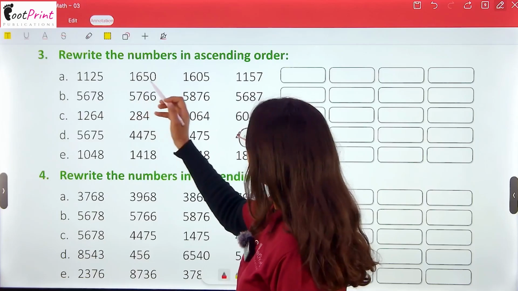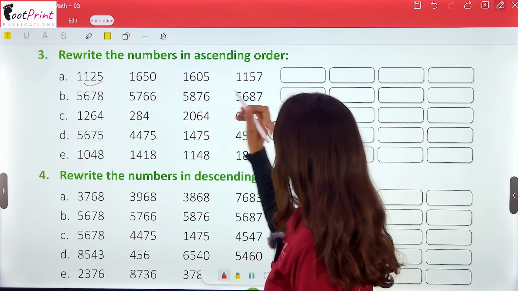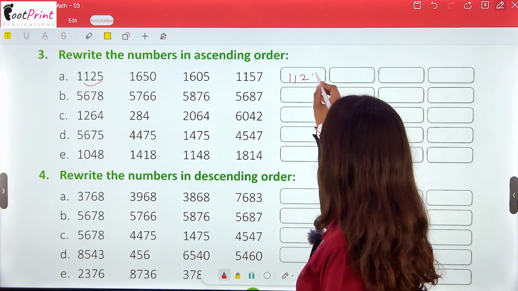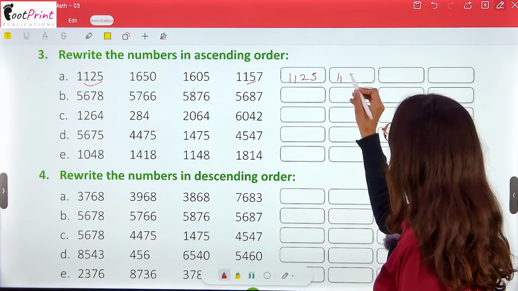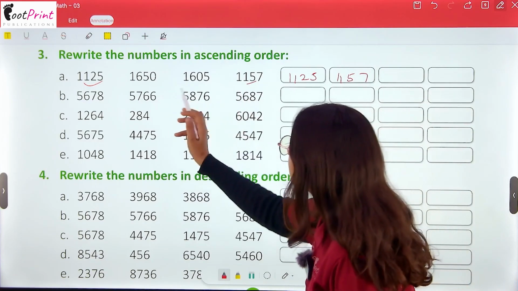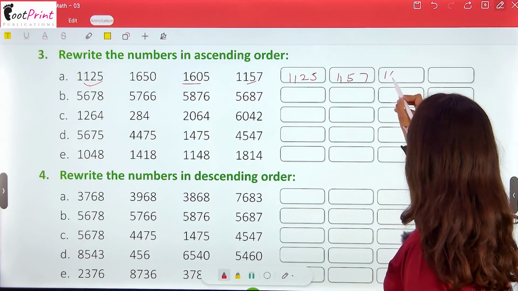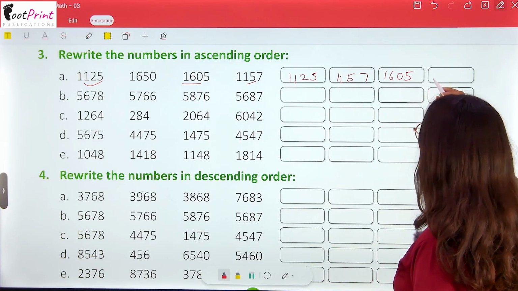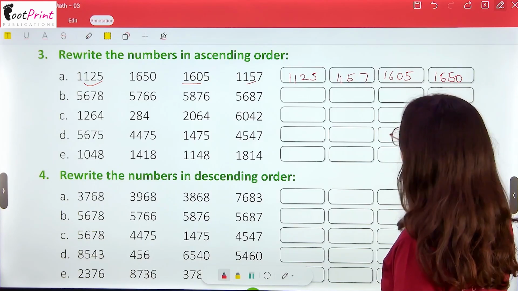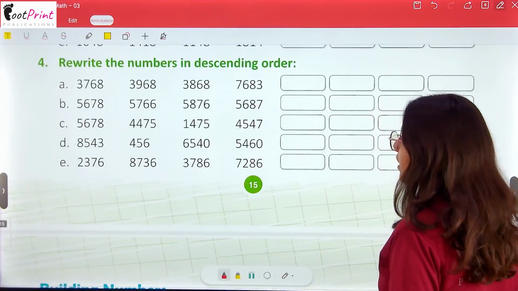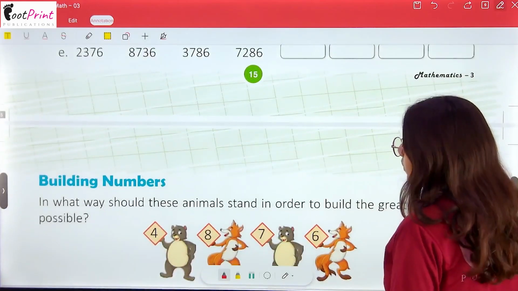See, 1125 is the smallest, then 1157, then 1605, and then 1650. The rest of the parts you have to do on your own.